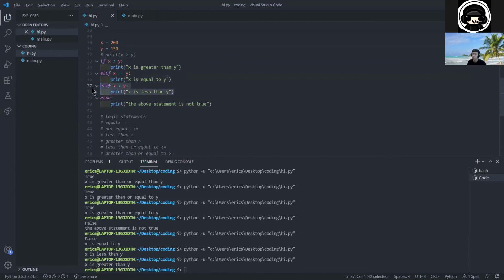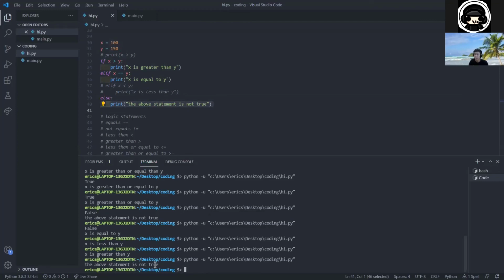But if I were to comment out this else if statement, then when x is less than y, it will say the above statement is not true. Yeah, and that's conditionals. So if anyone has any questions,